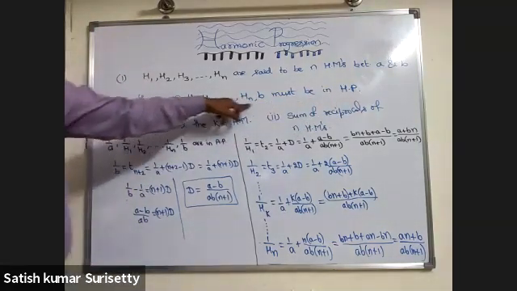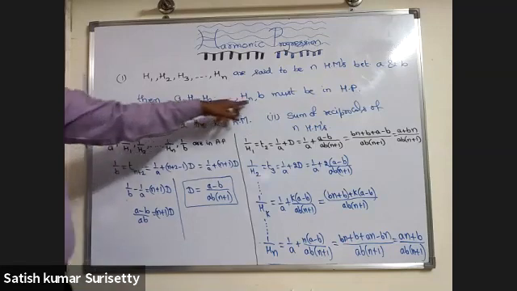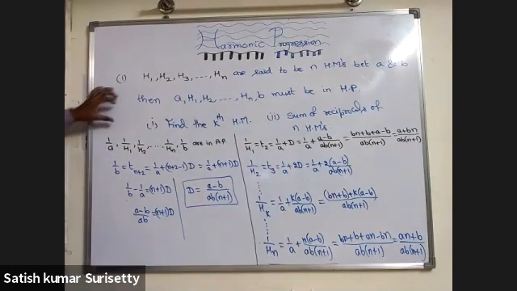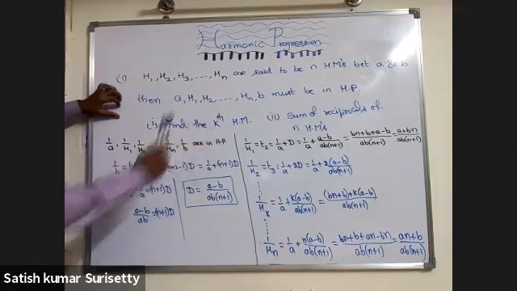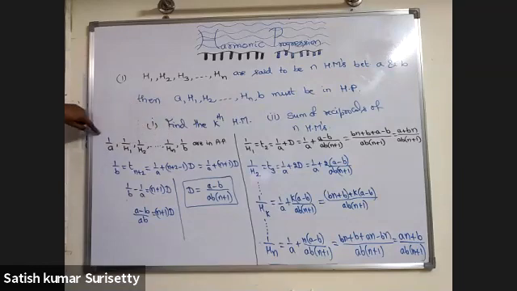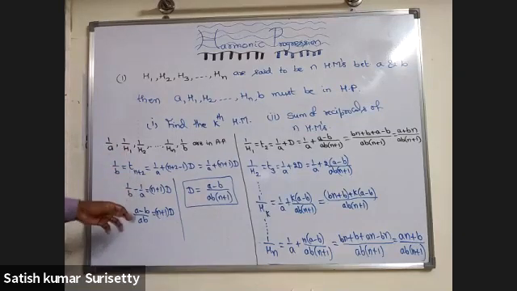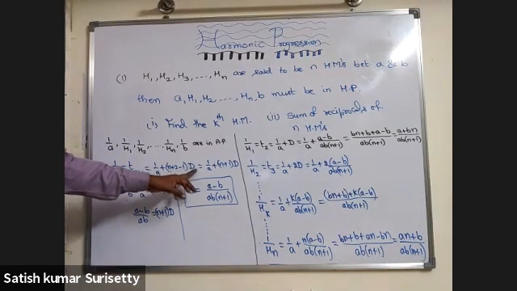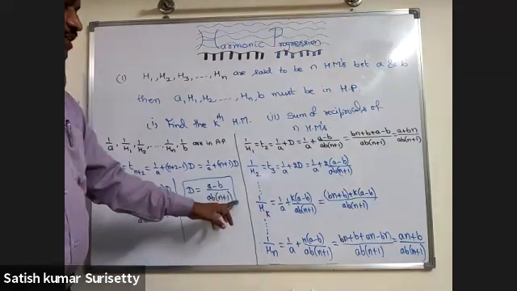Whenever you want to calculate anything in harmonic progression, always take the reciprocals and use the properties of arithmetic progression. Now, the reciprocals 1 upon A, 1 upon H1, 1 upon H2 and so on 1 upon Hn, 1 by B are in arithmetic progression. The total number of terms is n plus 2, so 1 by B is the (n plus 2)th term. Apply the nth term formula: 1 by B equals 1 by A plus (n plus 2 minus 1) into D, where D is the common difference. Now simplify, and you will get D equal to (A minus B) upon AB into (n plus 1).